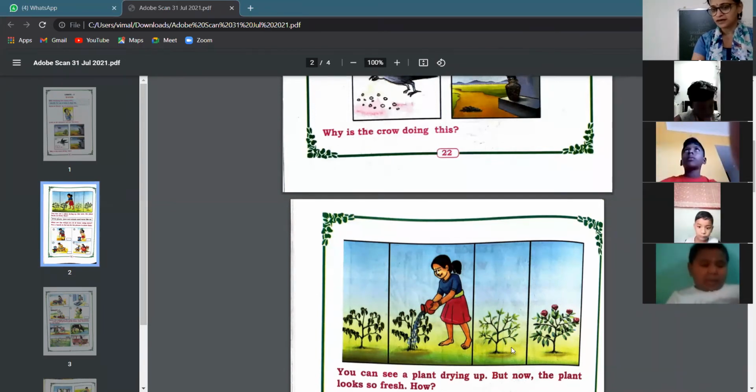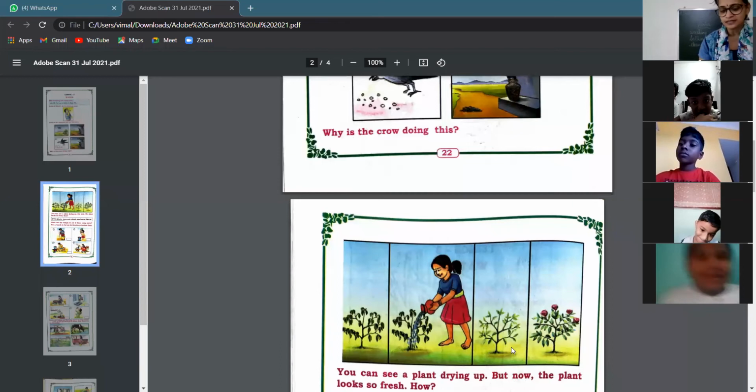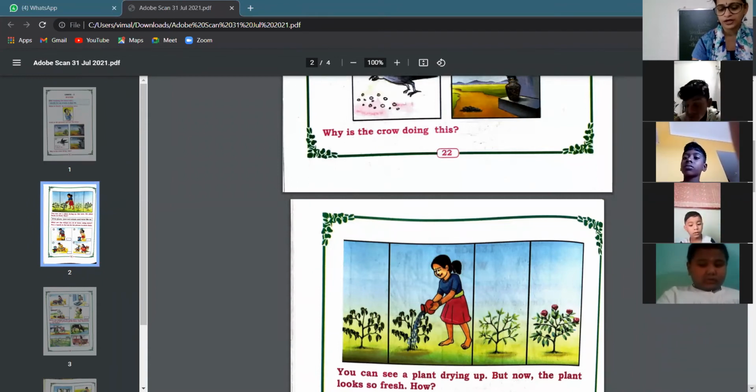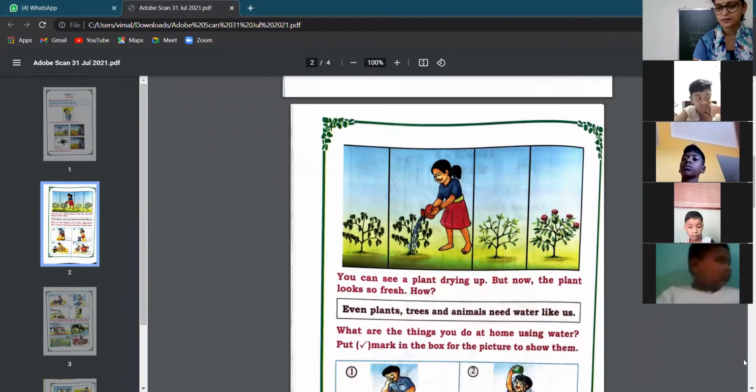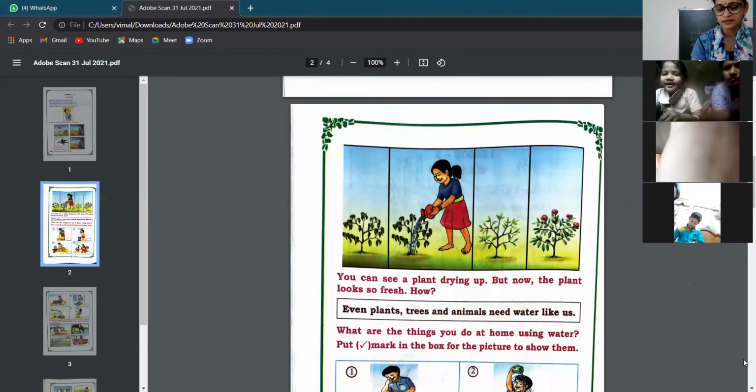What happens to the plant? What happens in the third picture? Once they start pouring water, the plant starts becoming more fresh, and it is also giving some flowers.